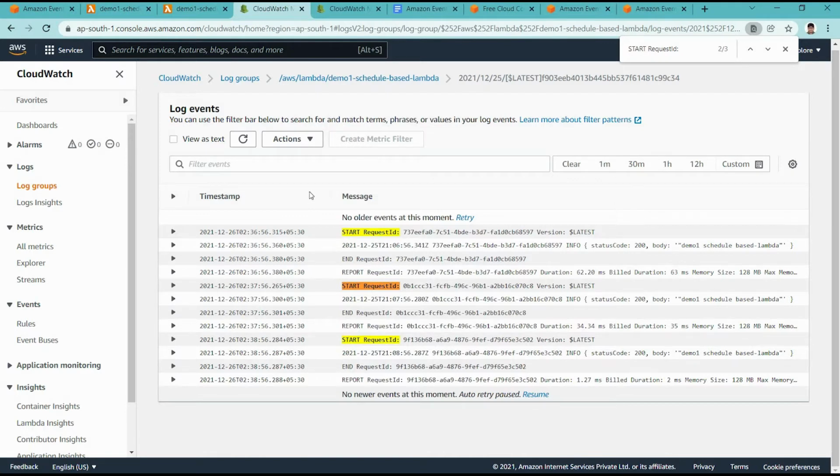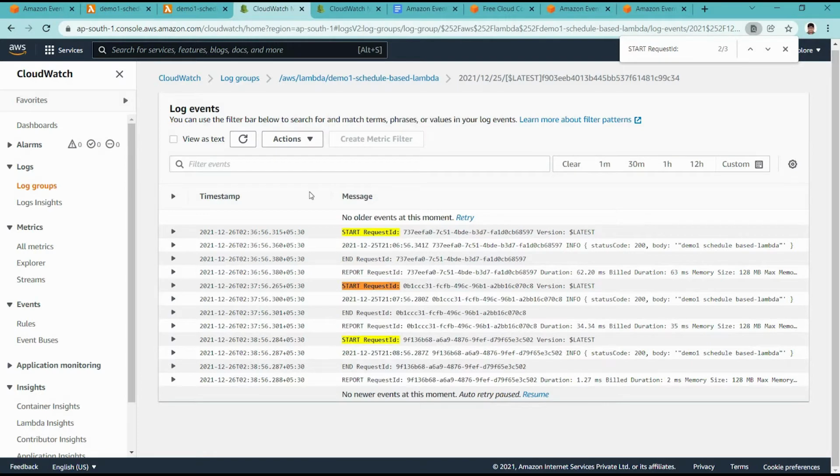By using this kind of cron scheduling with an Amazon EventBridge rule, you are able to do many things. For example, you want to send weather information to some members' emails. Then every day or every hour, you can call a Lambda function, and it can send weather information to a specific member.